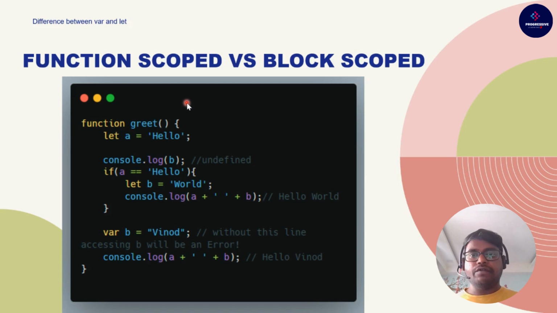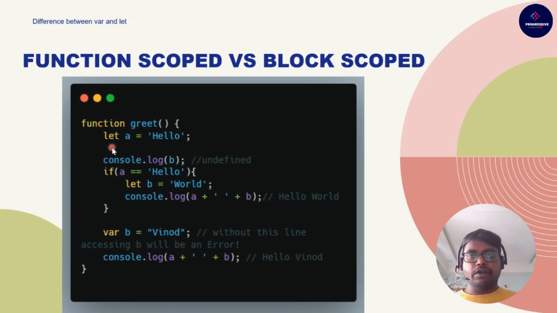As you can see on the screen, we have a function called greet, where we have a variable a with hello declared with let. We have a console log of b, and we have an if condition. We have a declaration with b, and we have a console log over here. Before trying to solve this, let's try to understand the compilation process of JavaScript. The compilation process of JavaScript works in a two-step process. First it goes and declares all the variables, and the second time it goes and tries to execute all the other statements.